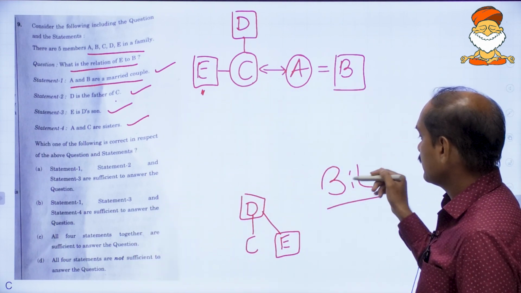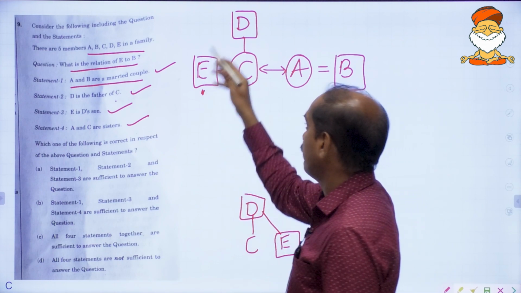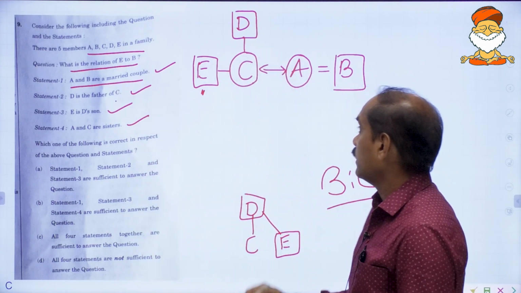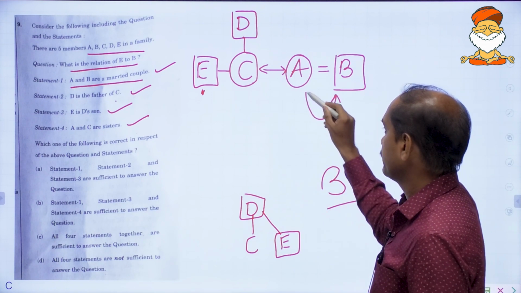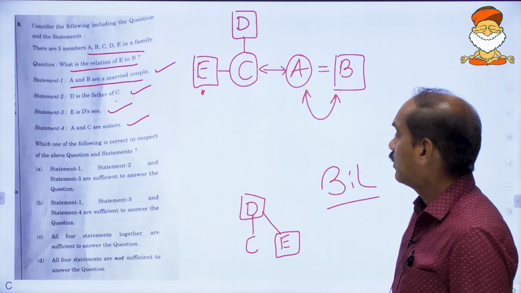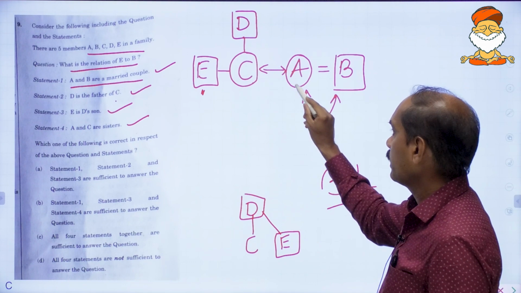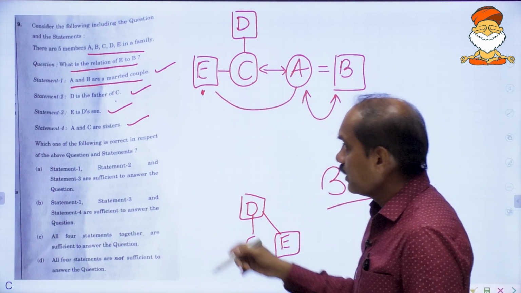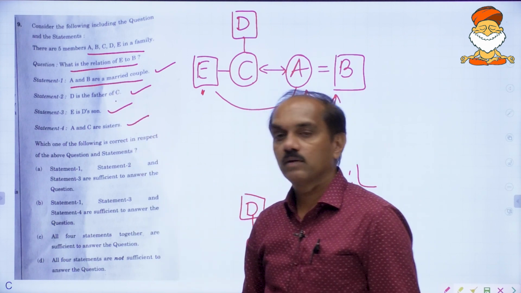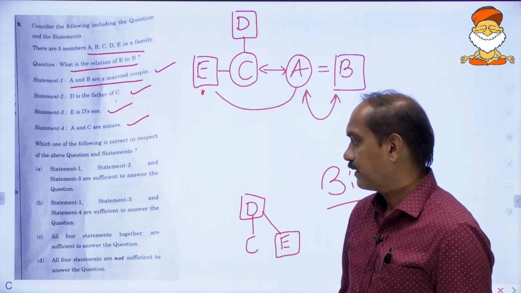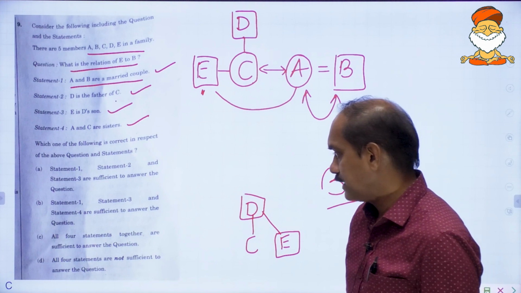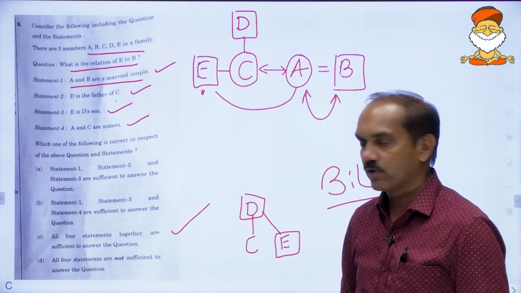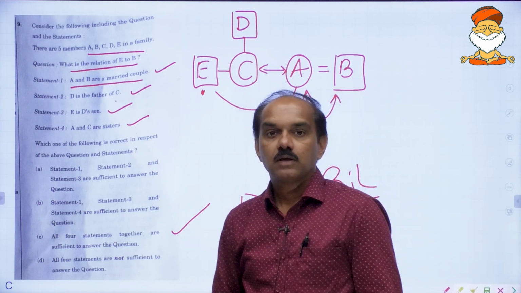We could answer this question only when all the informations are used. First we must know these two are husband and wife, and we must also know the relation between A and E. For that, you will have to have all the informations. Therefore, the answer is all the four statements together are sufficient to answer the question, right?